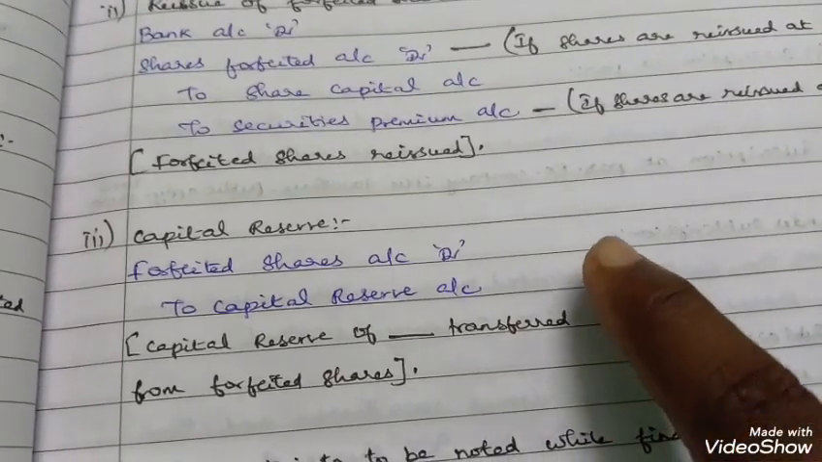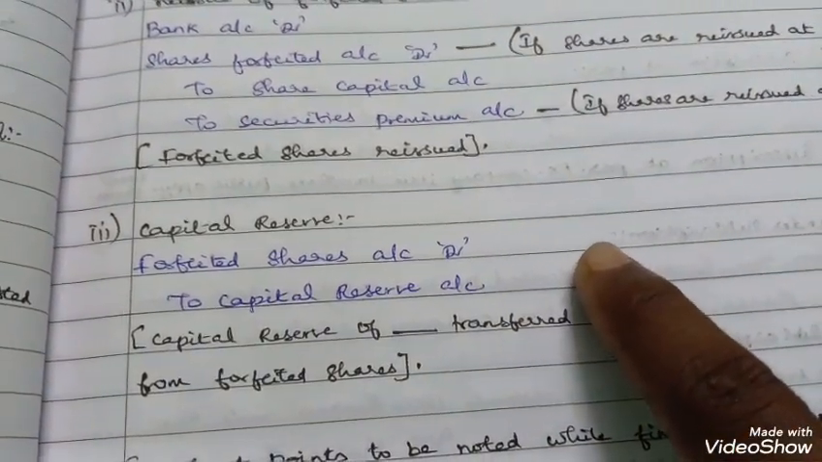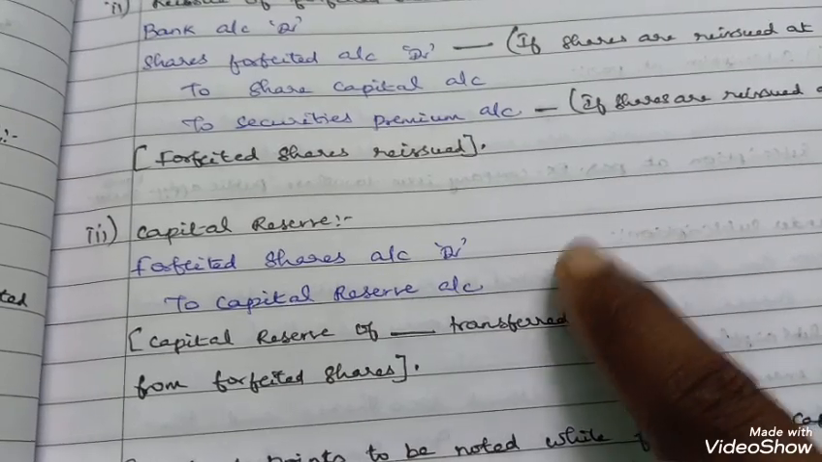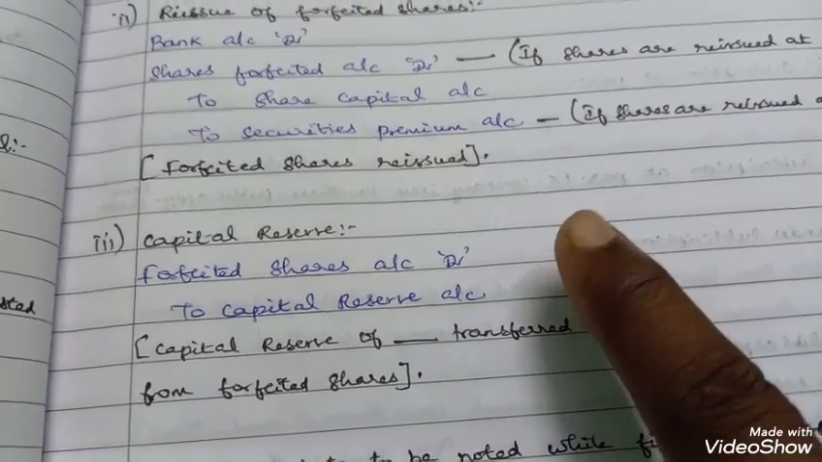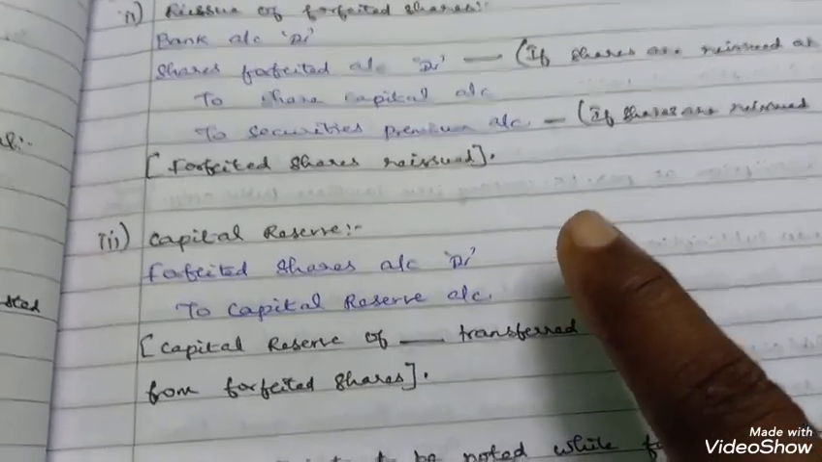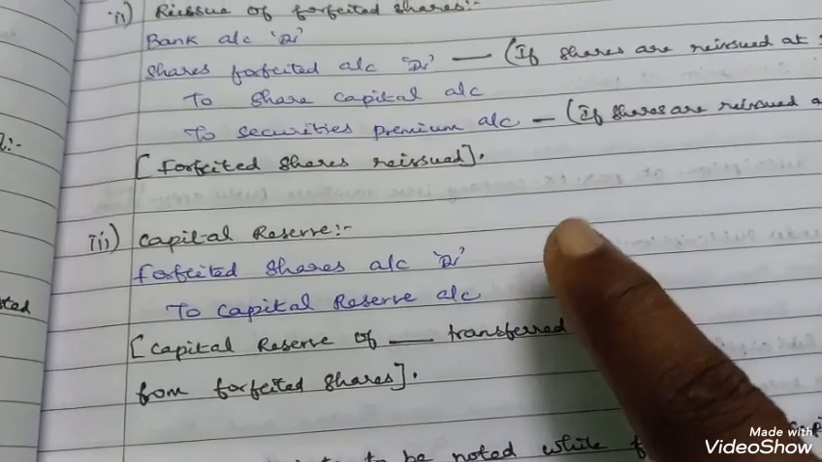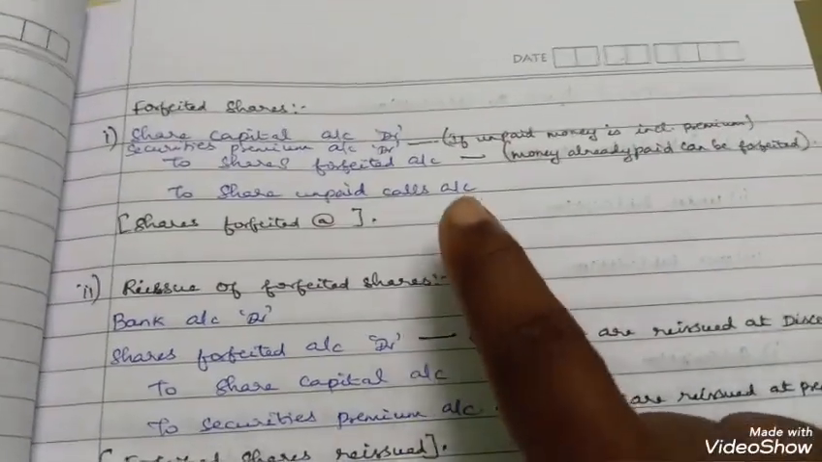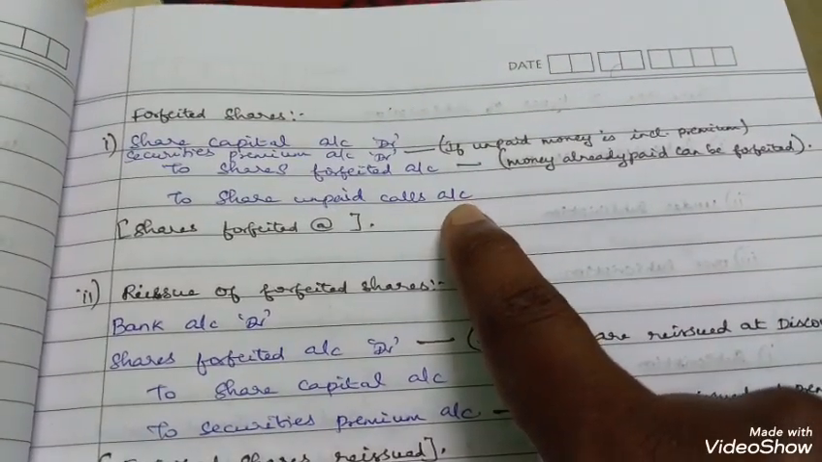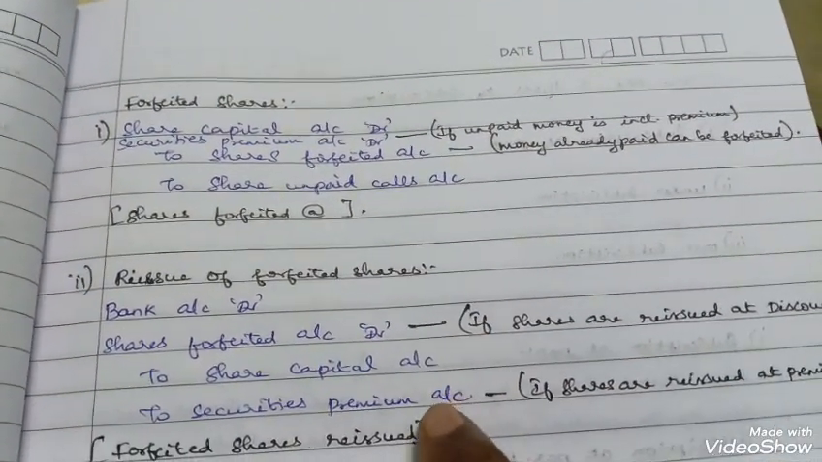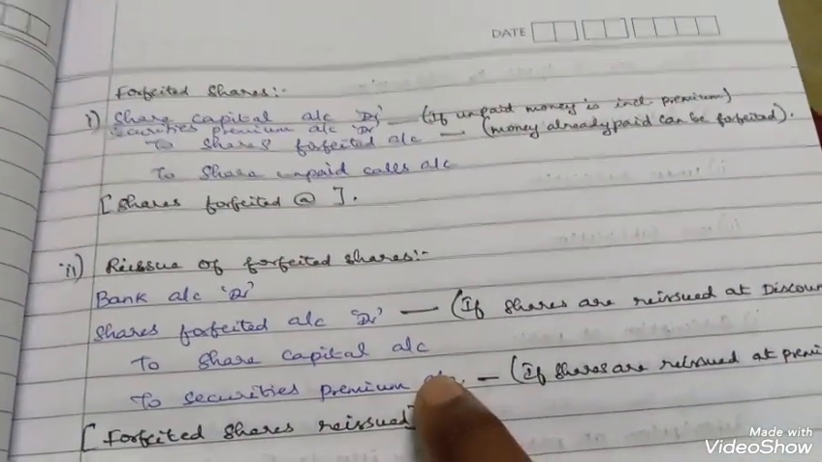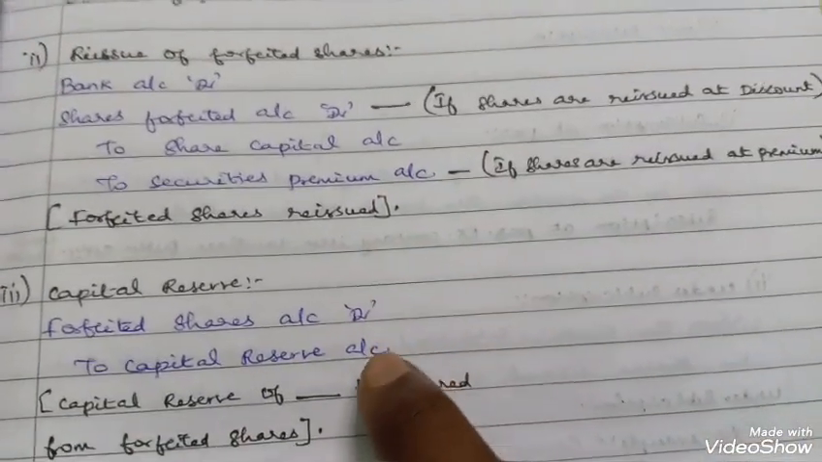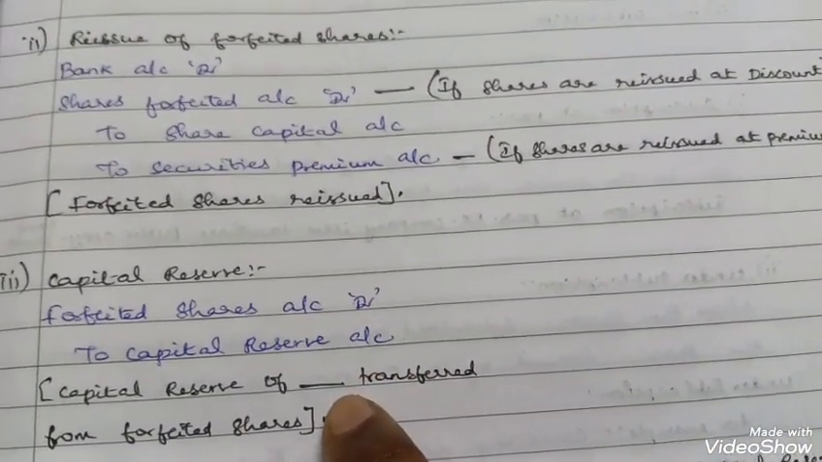How to calculate capital reserve? Please be very careful and listen to this video very carefully. How to calculate this capital reserve? It's very simple to calculate. Before you calculate it, you must first write the forfeiture journal entry and second the reissue journal entry. Only then are you going to calculate this capital reserve.